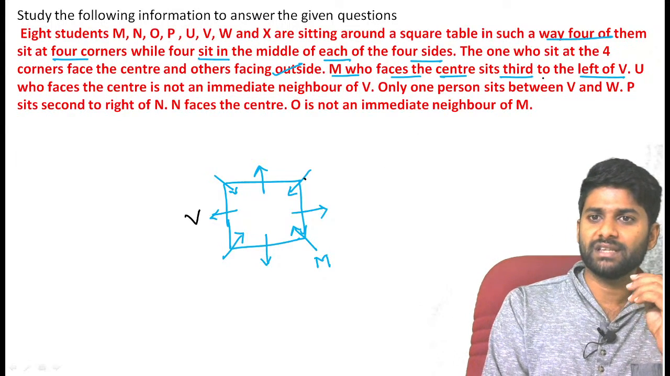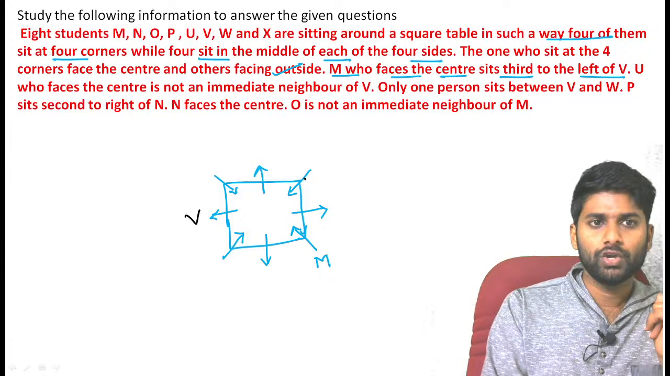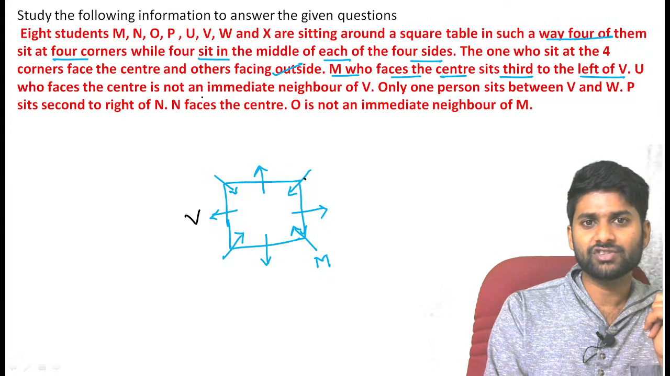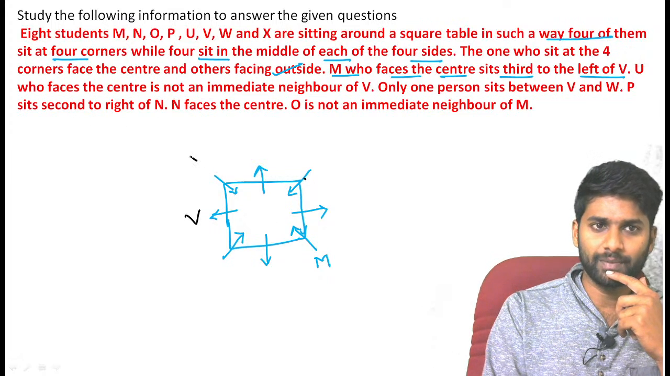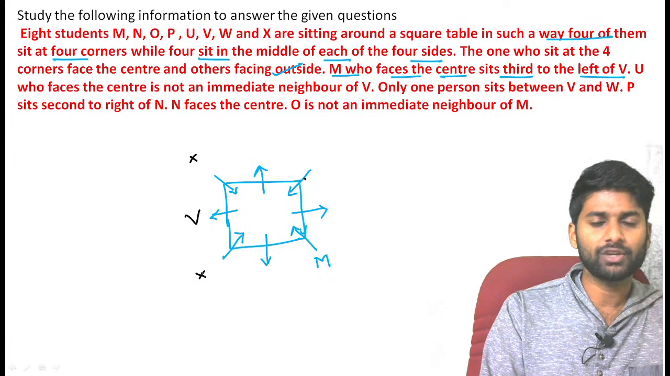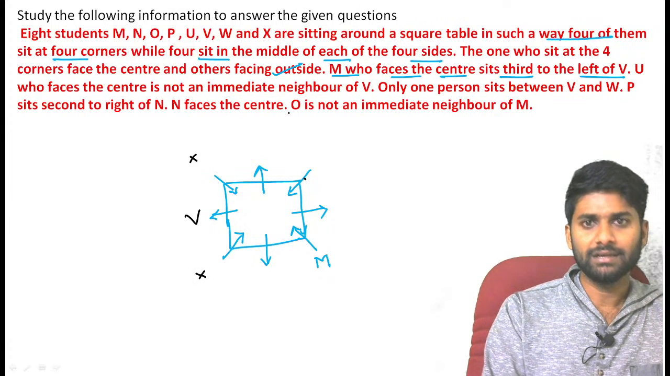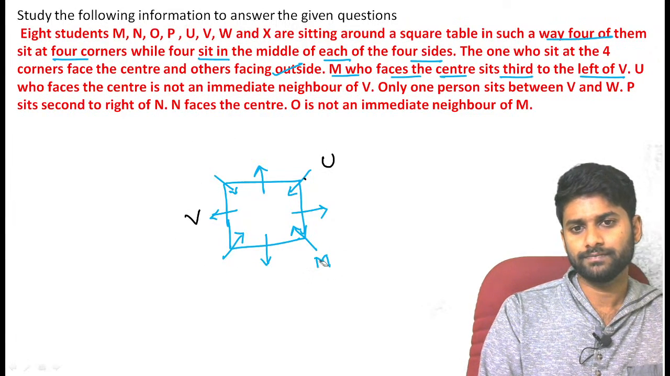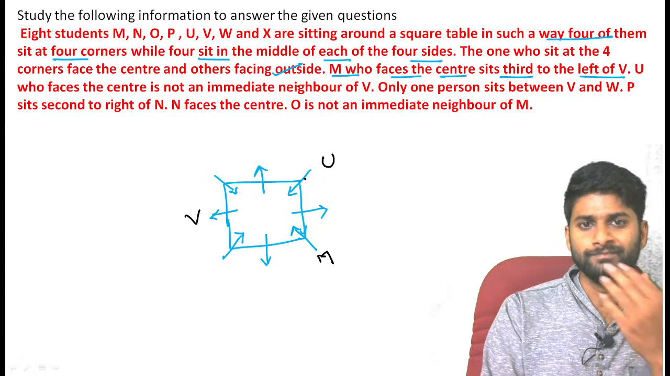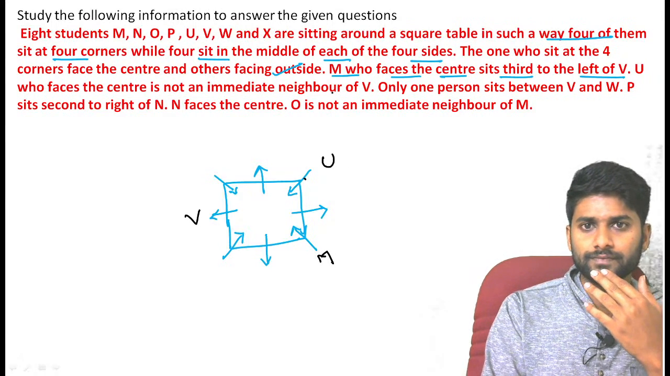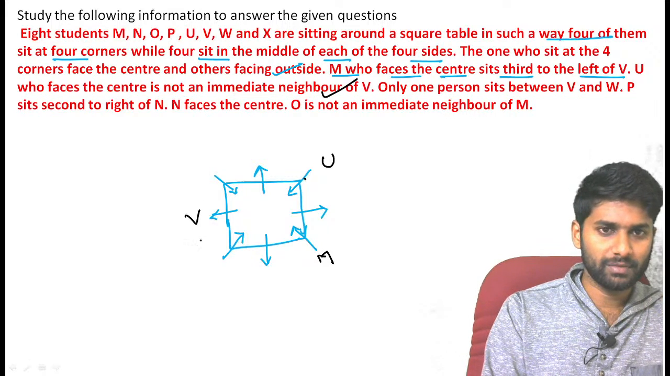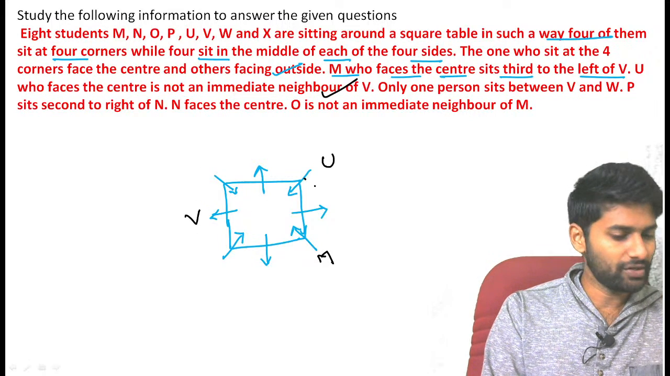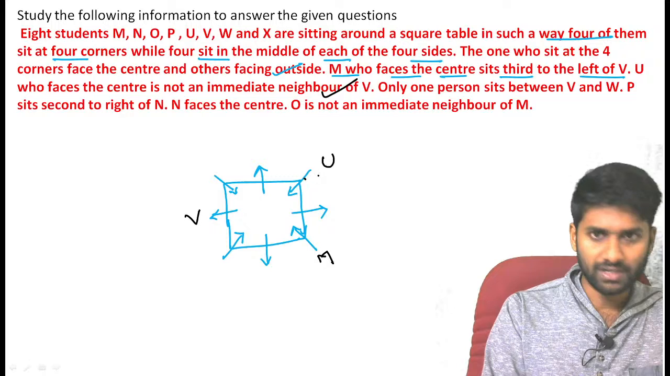M faces center and sits third to the left of V. U, who faces the center, is not an immediate neighbor of V. So we can't place U here, we can't place U here, but U must be in a corner. So you can confirm this is the position for U. Not an immediate neighbor means not these two corners. Definitely one corner is left, so you can confirm U here.